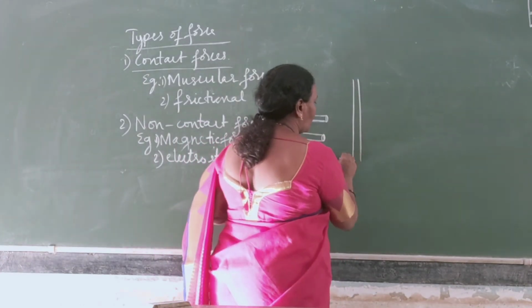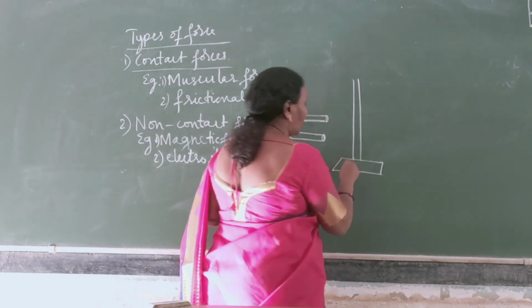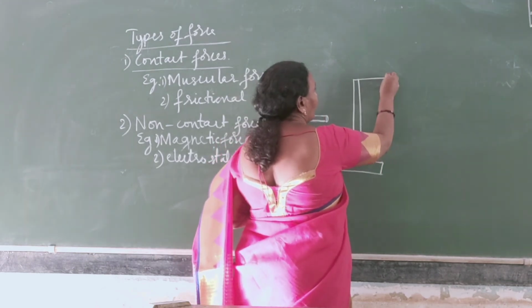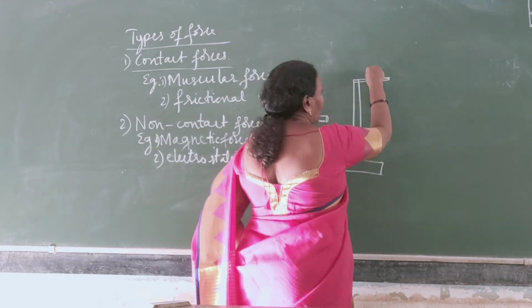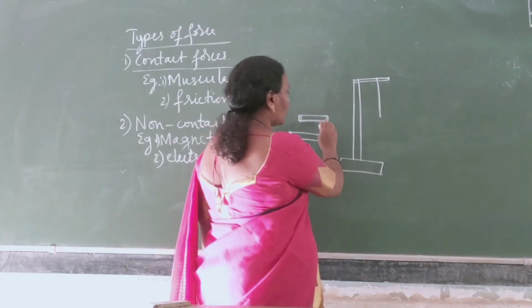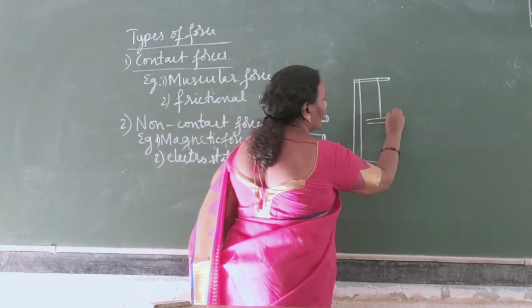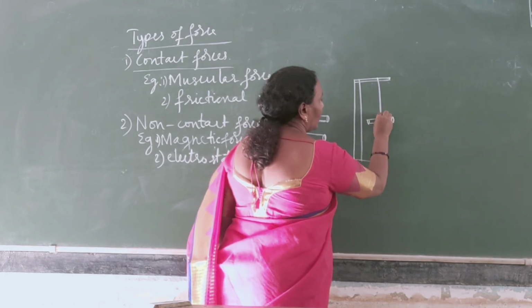Let us assume that this is the stand here. With the help of a thread, we suspend one piece of straw like this.